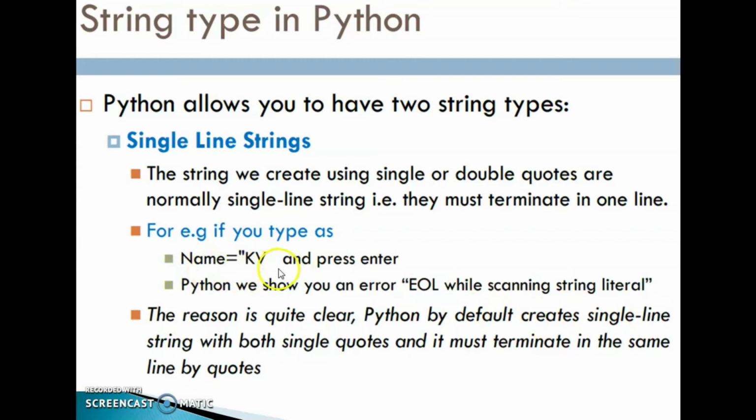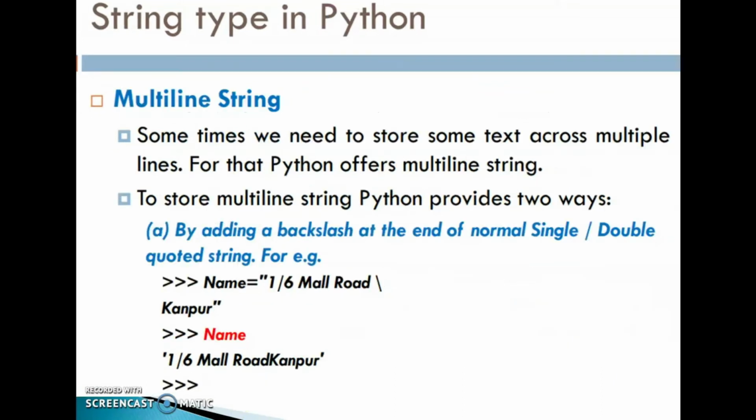Example, name is equal to KV and press enter. We started this double quote, but here we didn't use the closing double quote. So Python will raise an error, that is EOL while scanning string literal. The reason is quite clear. Python by default creates single line strings with single or double quotes and it must terminate in the same line by quotes. Okay. Then multi-line string.